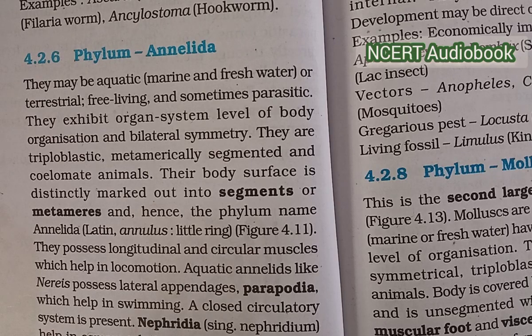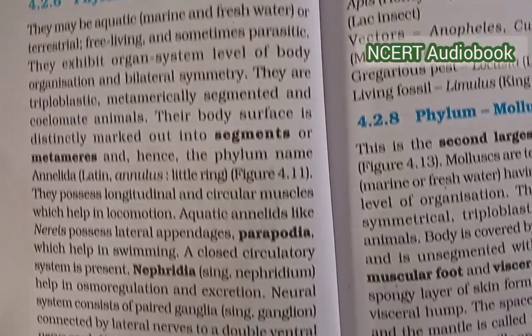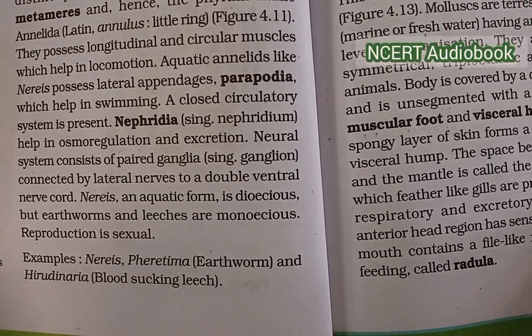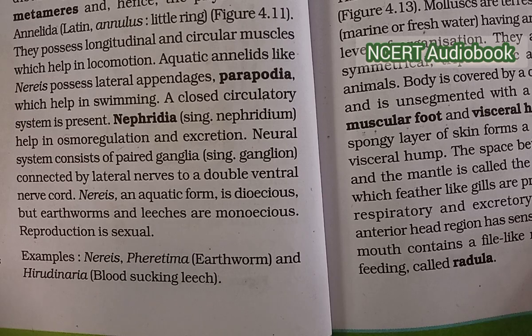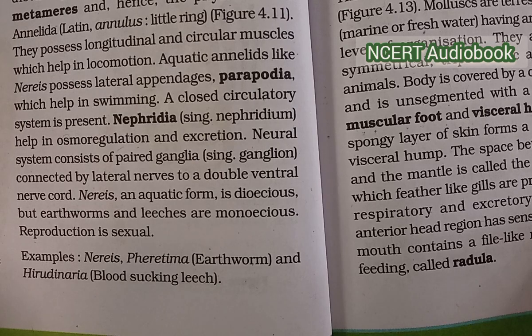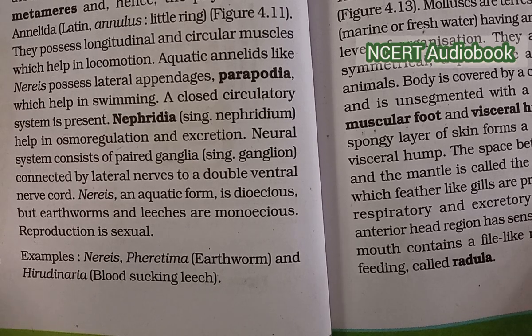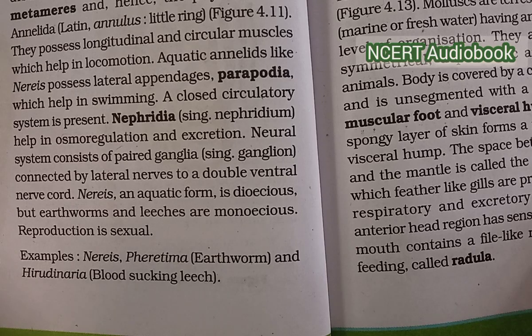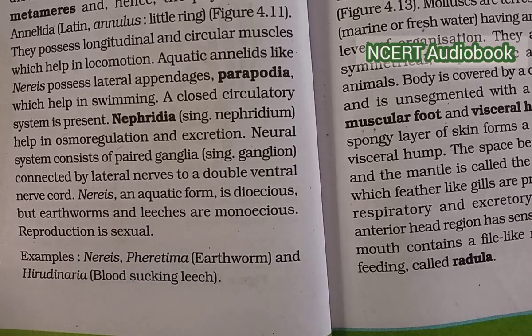A closed circulatory system is present. Nephridia help in osmoregulation and excretion. The neural system consists of a pair of ganglia connected by lateral nerves to a double ventral nerve cord. Nereis, an aquatic form, is dioecious, but earthworms and leeches are monoecious. Reproduction is sexual. Example: Nereis, Pheretima, earthworm, and Hirudinaria, blood-sucking leech.